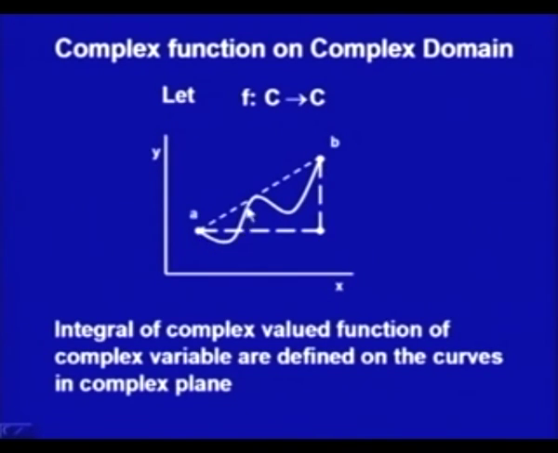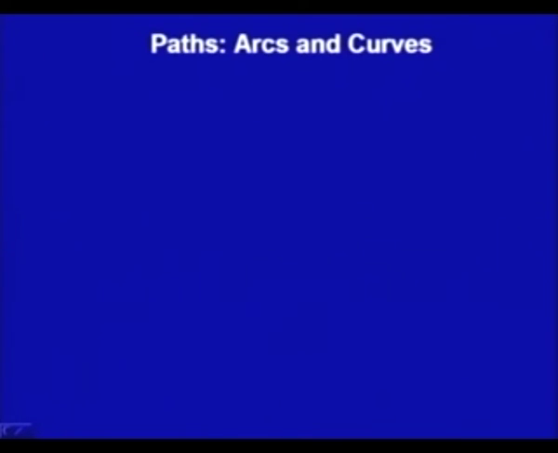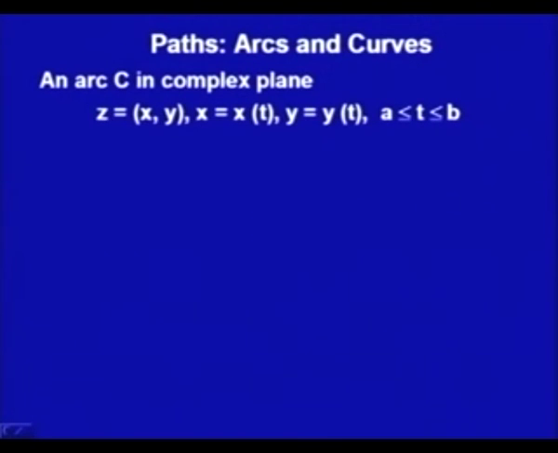We want this parameter for the curve, whether it is a straight line or a curved one, and that is what we call parametric. So, we want to define the curves in parametric form. Let us call these ways of reaching from A to B the paths. These paths are arcs and curves. An arc C in the complex plane Z is the set of points (x, y), which we define in parametric form as x equals x(t) and y equals y(t) for t lying between A and B, real numbers.